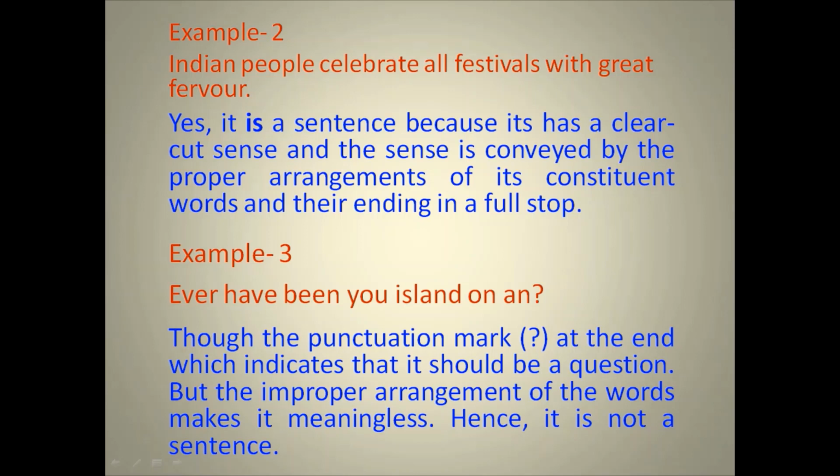As we know from earlier classes, there are two types of questions. One is the interrogative type of question. In that type of question, it starts with a helping verb. What we find here: ever, have, been. It doesn't start with a helping verb. That's why it is an improper arrangement of words.